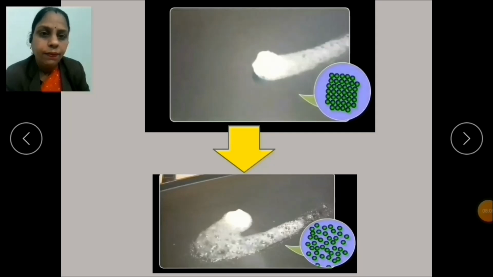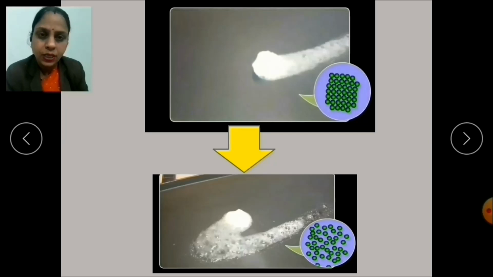As they receive the heat energy, the molecules begin to vibrate fast, thus loosening the bond between them. As a result, the force of attraction between the molecules starts becoming weak and the space between them gradually increases.